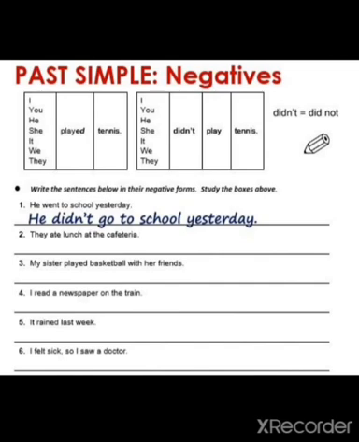My sister played basketball with her friends. After my sister, which helping verb will be there? Do, does or did. You have to keep this in your mind, and it will be played or play. Just make this sentence. I read a newspaper on the train. This is not read, this is the second form of verb, so this is pronounced as read. I did not, then the first form of verb will be there.